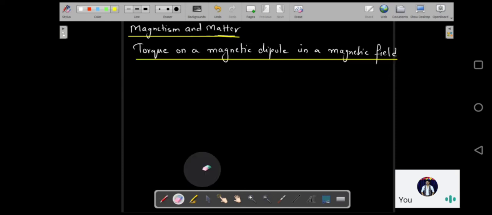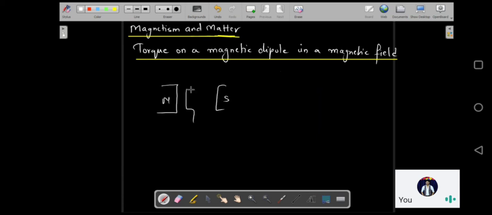Basically, the next topic which we have is torque on a magnetic dipole in a magnetic field, which is again reduced from the portion. This also we do not have. Basically, what we had learned in the previous chapter, moving charges and magnetism, we had a north pole and a south pole, and there was a current carrying coil of any shape placed between them.